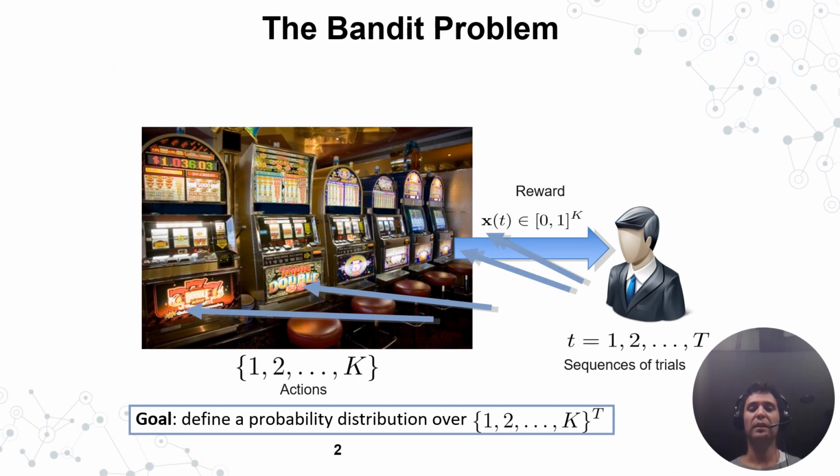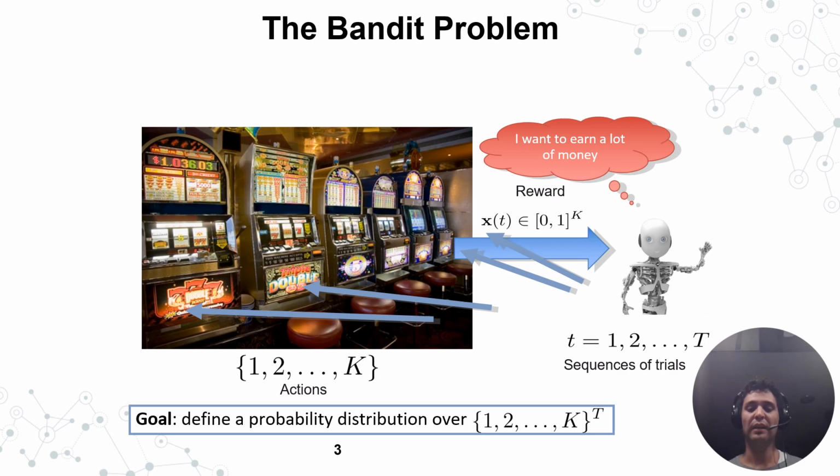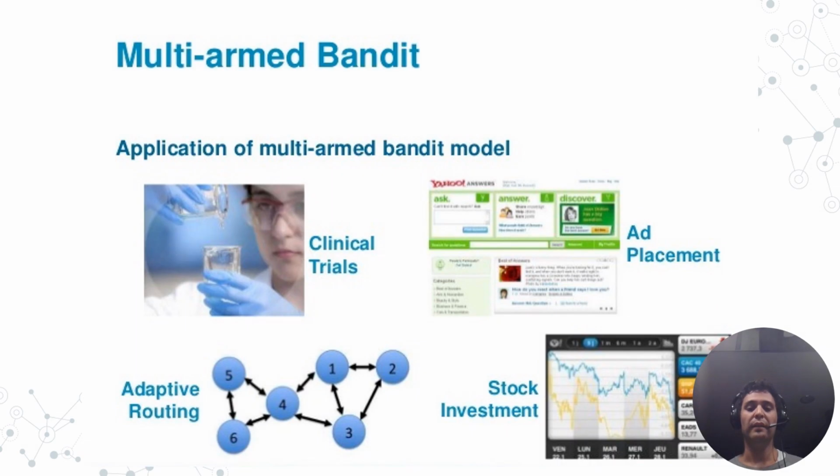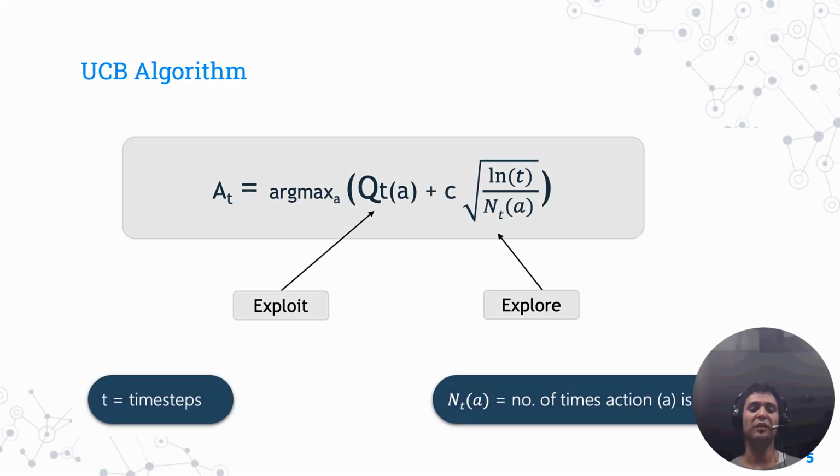The idea is that you have a multi-arm bandit. The goal is to find the best arm to select, and instead of being a human, the question is what happens if we have an AI doing that. Multi-arm bandit is applied in different environments, such as clinical trials, ad placement, and stock investment, and so on.